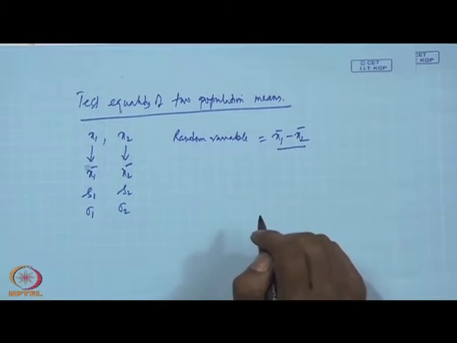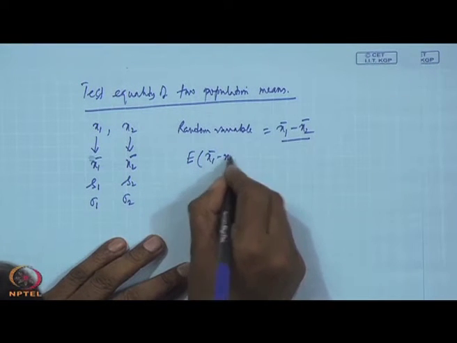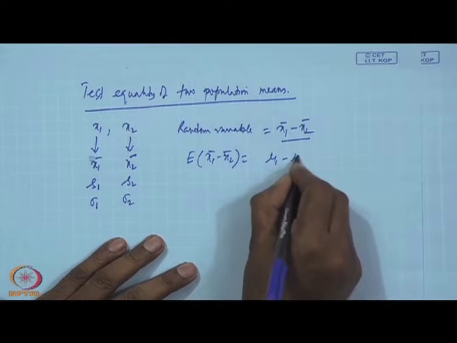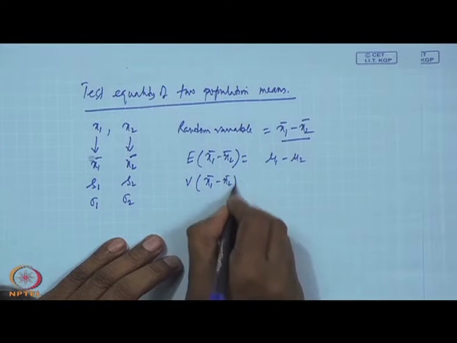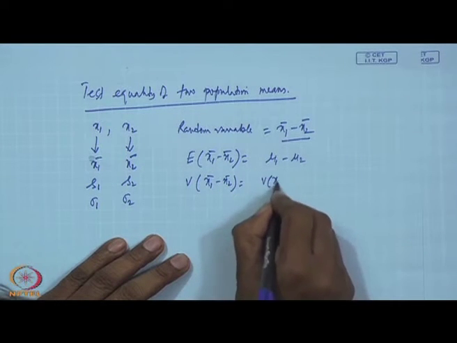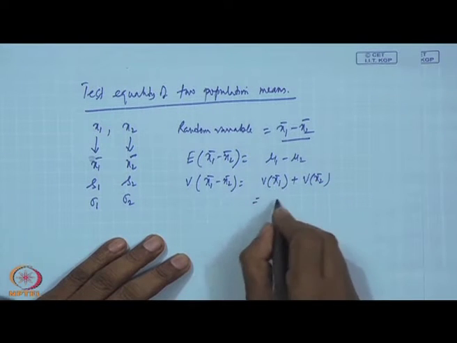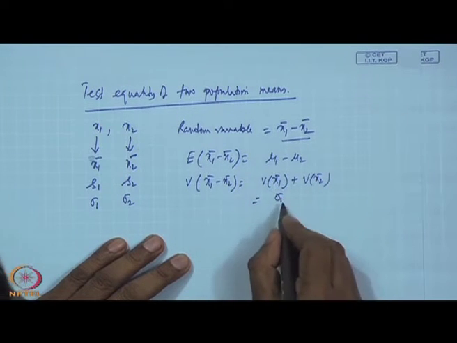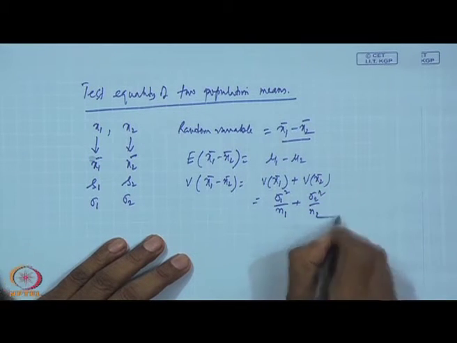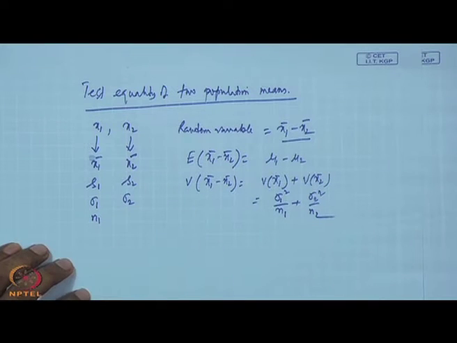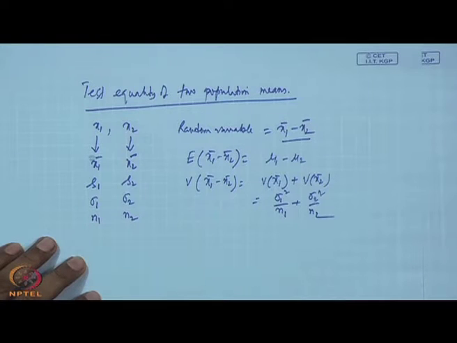This is a random variable. Now, this random variable has an expected value, that is mu 1 minus mu 2, and there will be variance. You have seen that this is variance of x1 bar plus variance of x2 bar, that is sigma 1 square by n1 plus sigma 2 square by n2, where n1 is the sample from population 1 and n2 the sample from population 2.